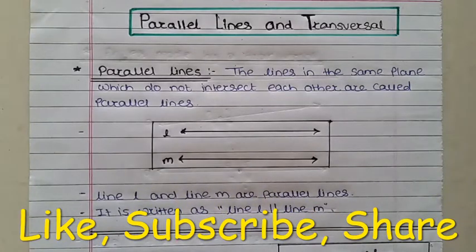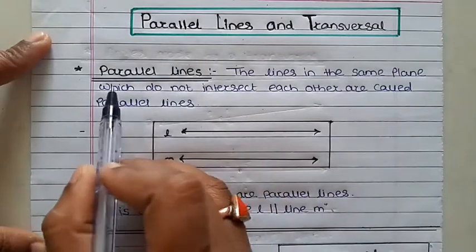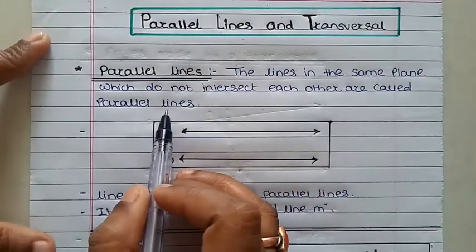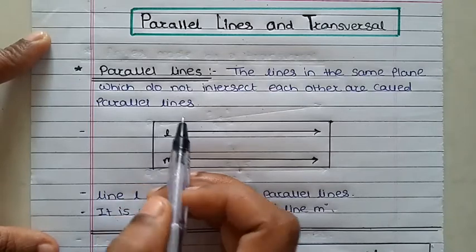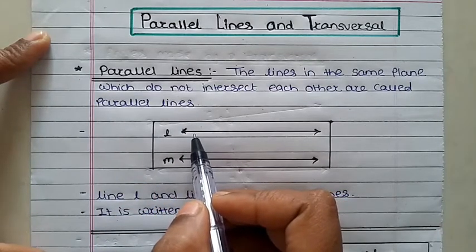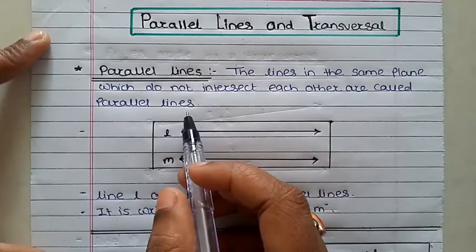Hello students. Now we will start our new chapter number 2, that is parallel lines and transversal. So we will start with what is meant by parallel lines. The lines in the same plane which do not intersect each other are called parallel lines. That means not intersecting. The lines which are not intersecting each other are called parallel lines.